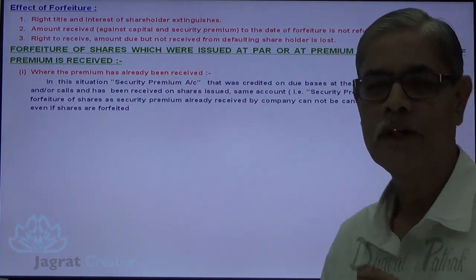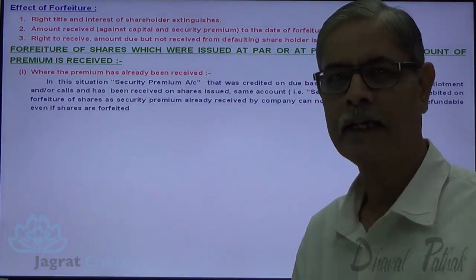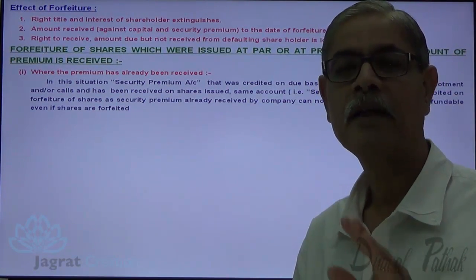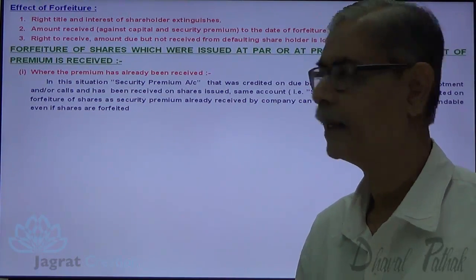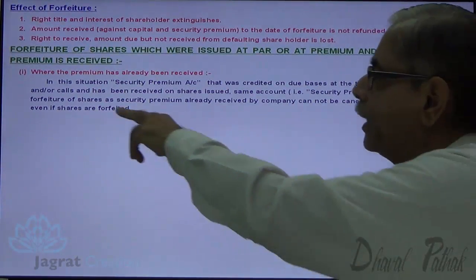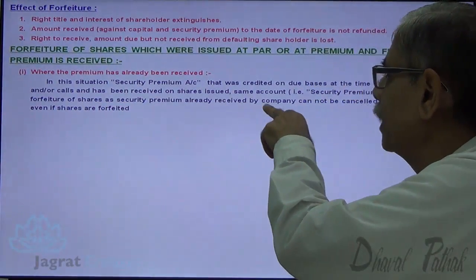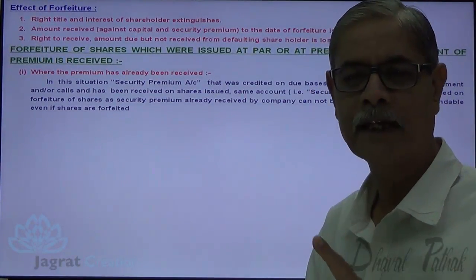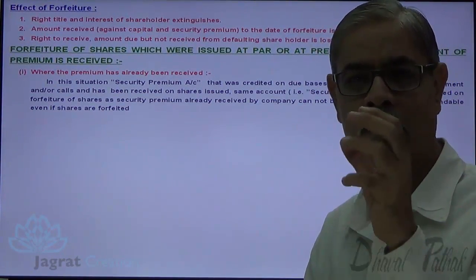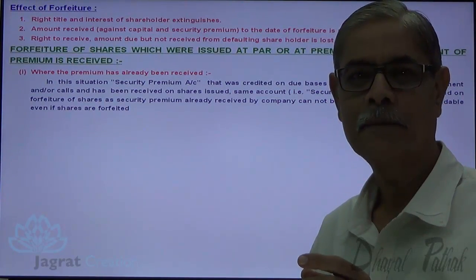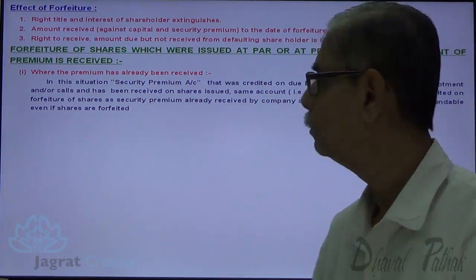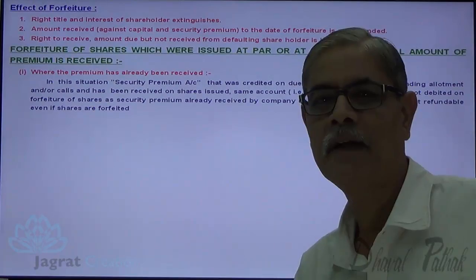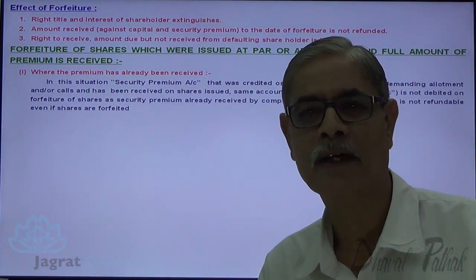Now at the time of forfeiture, the security premium already received should not be debited. Why not debited? Because it is not refundable. It cannot be cancelled. Security premium already received by the company cannot be cancelled. Security premium once credited cannot be debited for any reasons other than those provided in company law. So it cannot be cancelled and it is not refundable even if the shares are forfeited.